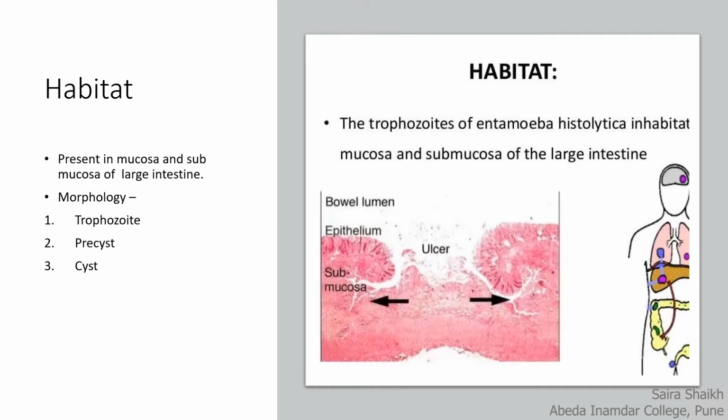A healthy person gets infected with amoebiasis dysentery because of taking contaminated water and contaminated food. Along with that, the Entamoeba histolytica reaches the intestine. In the intestinal layers, the mucosa and the submucosa, this Entamoeba histolytica settles.